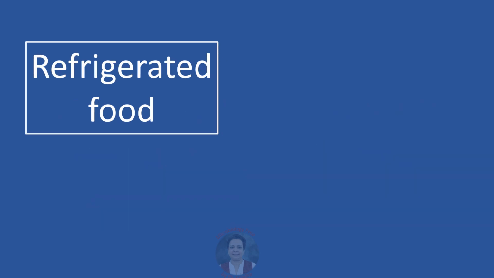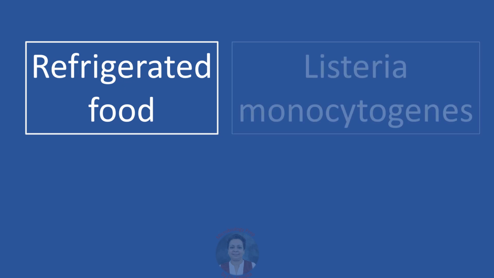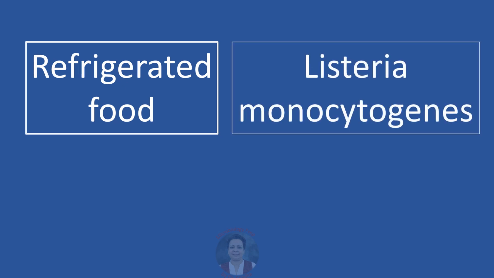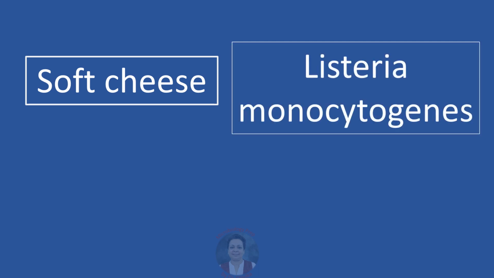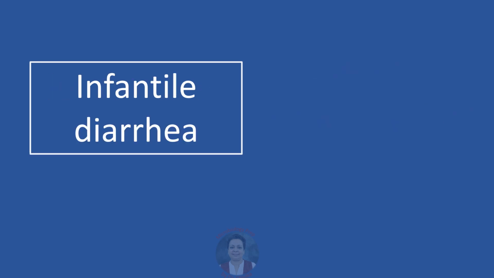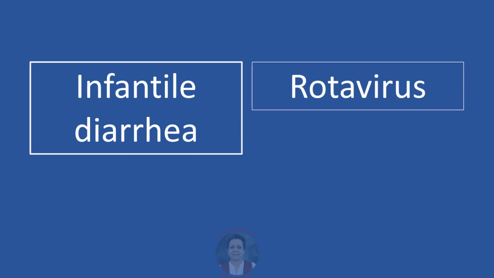Diarrhea following ingestion of refrigerated food is likely to be caused by Listeria monocytogenes, which is a psychrophilic organism that can grow at refrigerator temperatures. Diarrhea following the ingestion of soft cheeses typically used in pizzas is likely to be caused by Listeria monocytogenes. Infantile diarrhea, the most common organism is rotaviruses, that is the wheel-shaped viruses belonging to the family Reoviridae.